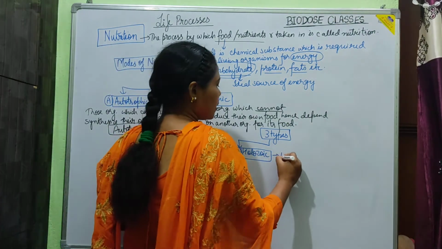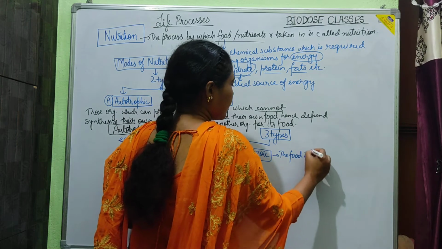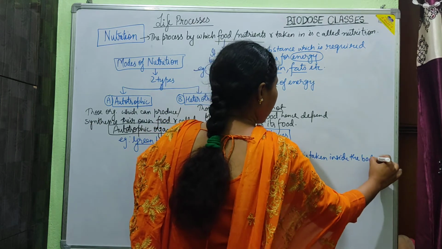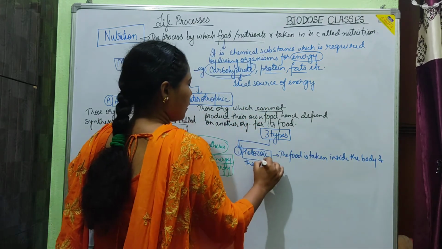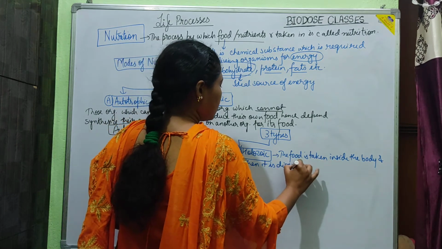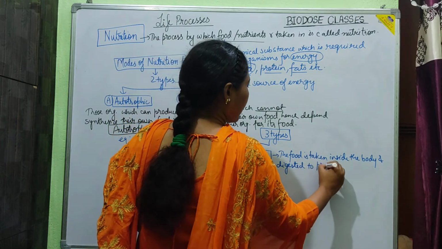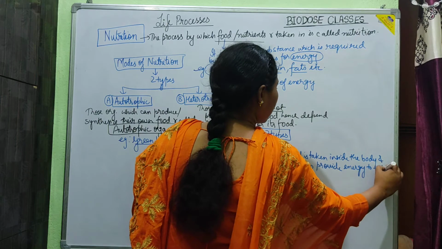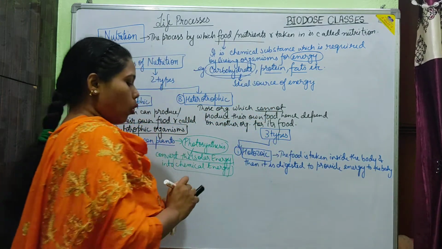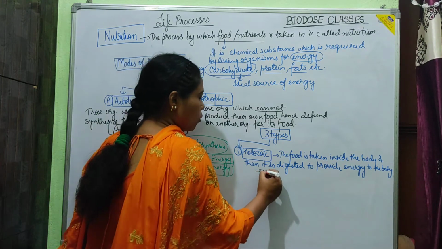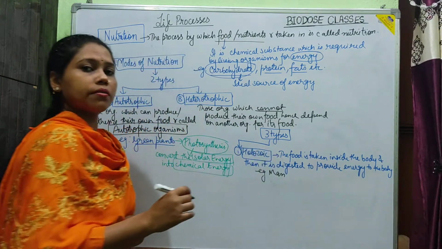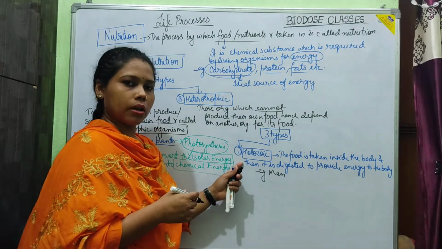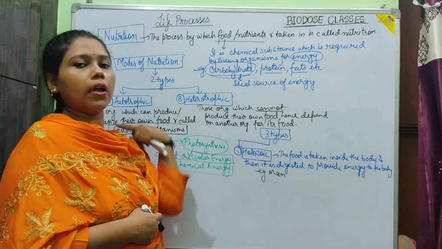So in this, what occurs? The food is taken in inside the body and then it is digested to provide energy to the body. So we can say Holozoic organisms are what? We are Holozoic. Man is Holozoic. Humans or other animals like cow, dog, they are also all Holozoic animals, or they show Holozoic type of nutrition.